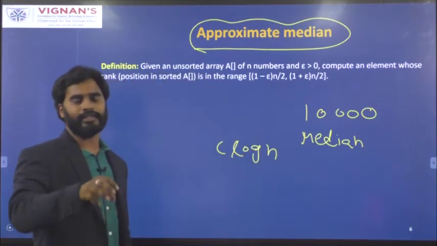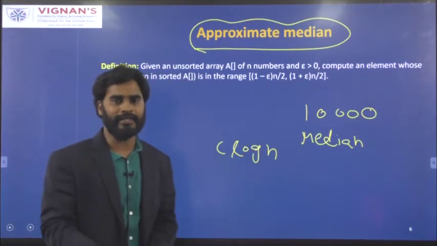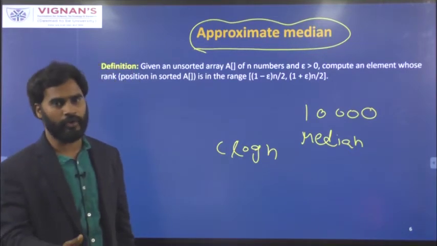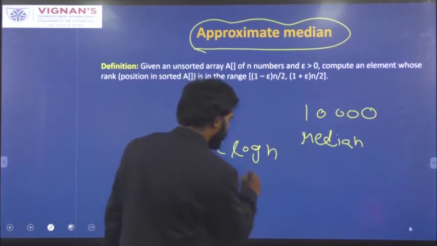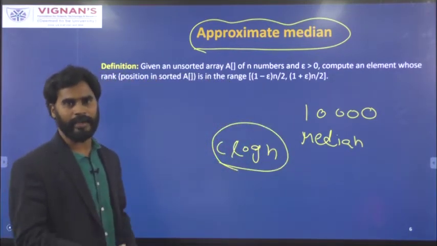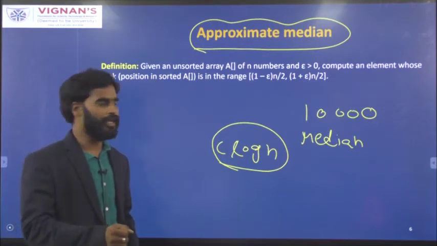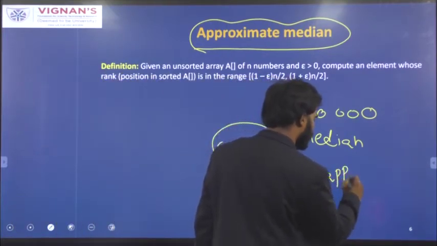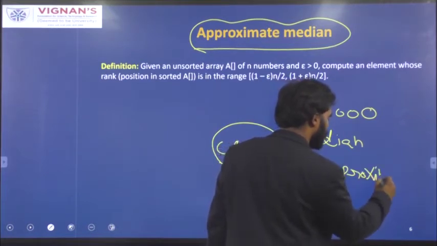We will not select all the elements to find the median. Instead of taking all the elements to find the median, we will take only C log n number of elements, sort those elements, and then find the median. Okay? This will give an approximate result, and this may not be true all the time, but it will give an approximate result.